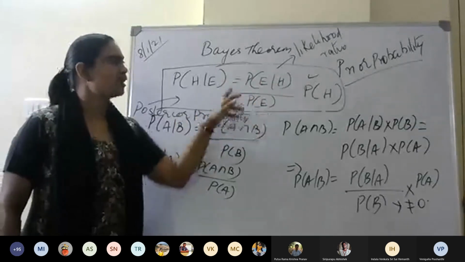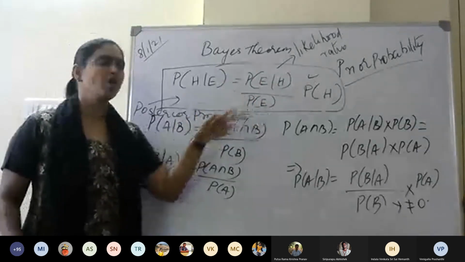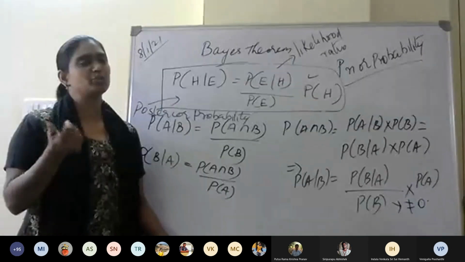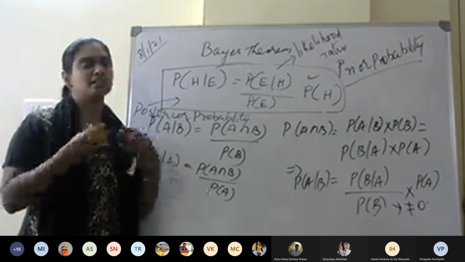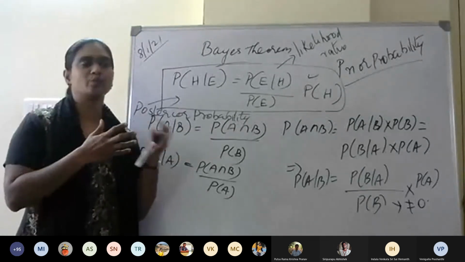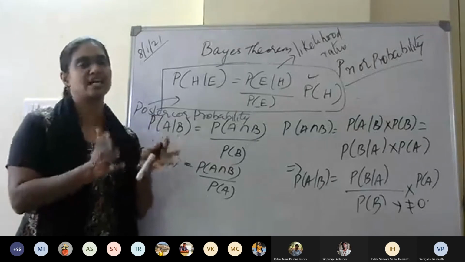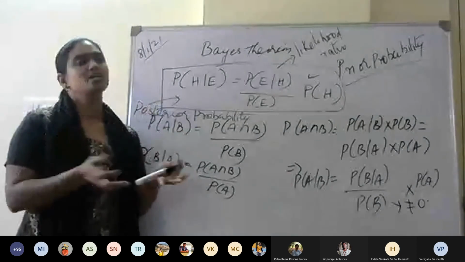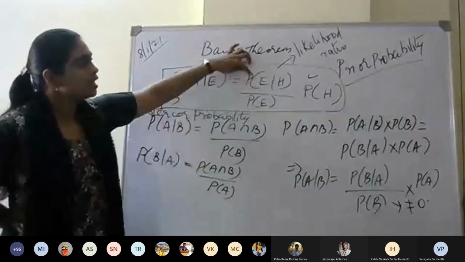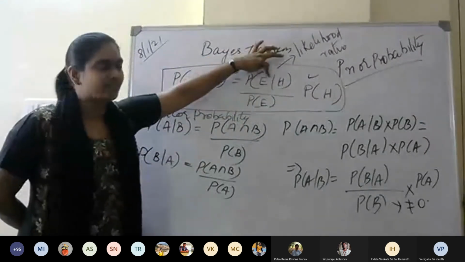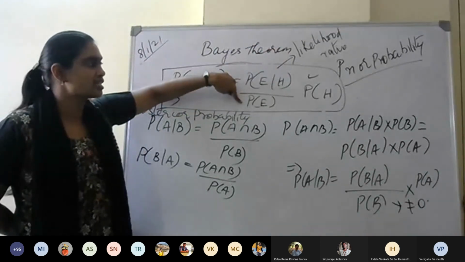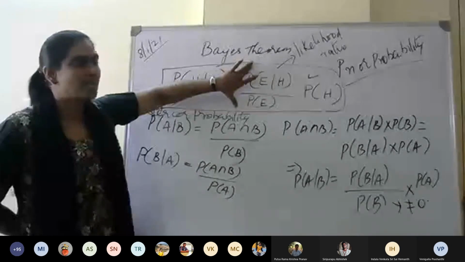So this is called the likelihood ratio, as the name implies: what is the percentage of chances that this team is going to win. A numerical estimation is done using this: the probability of the evidence given the hypothesis divided by the probability of the evidence.